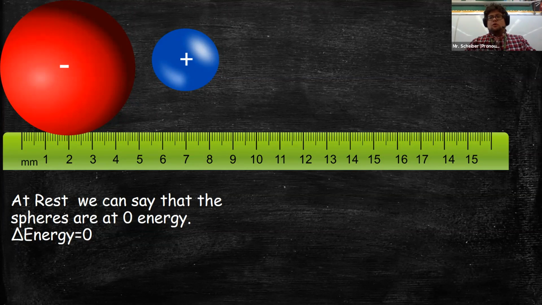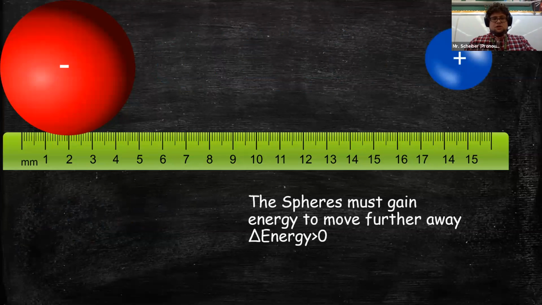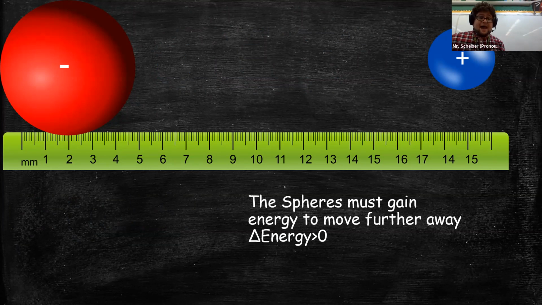If I were to pull these particles further apart, obviously pulling means that I had to give energy to the sphere. The sphere just gained energy. So the overall change in the energy of this system must be greater than zero. It has to increase. We had to put energy in to pull it apart, right?